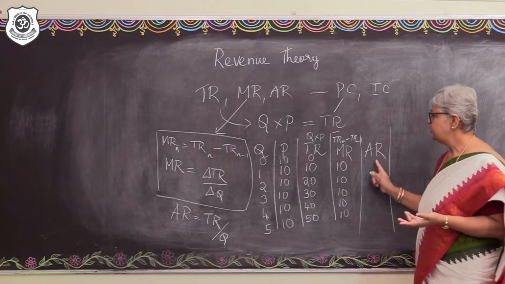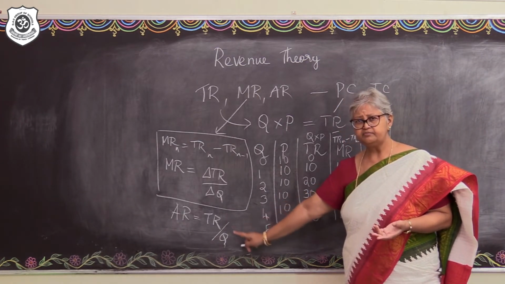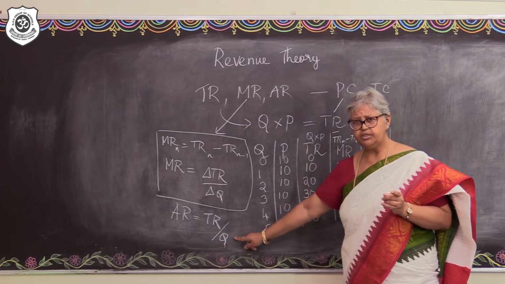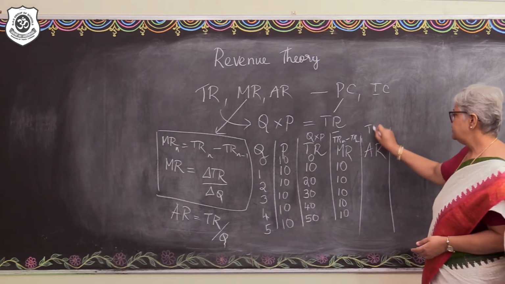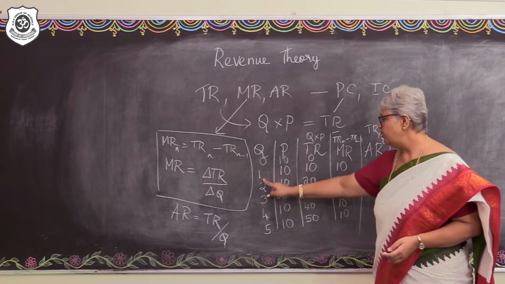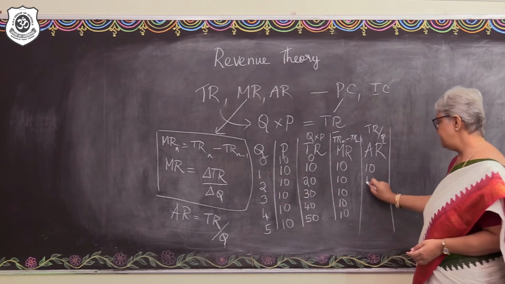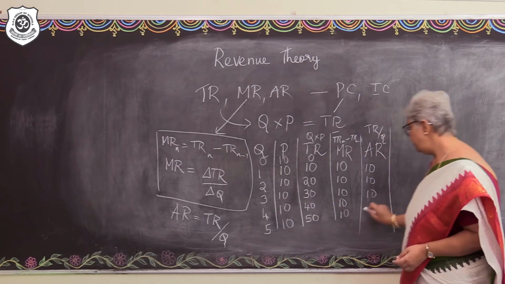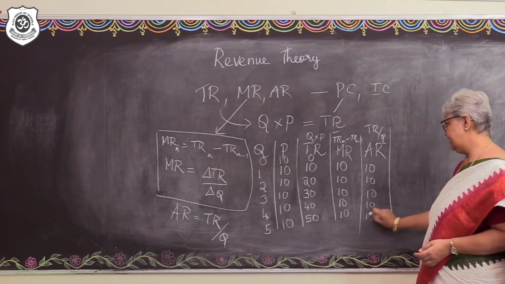So let's see the average revenue. Now, average revenue is the per unit revenue, which is TR divided by Q. Fine? So, as per this schedule, the TR divided by Q would give you 10 by 1, which is 10, and then 20 by 2, which is 10, 30 by 3, which is 10, 40 by 4, again 10, 50 by 5, that is 10.